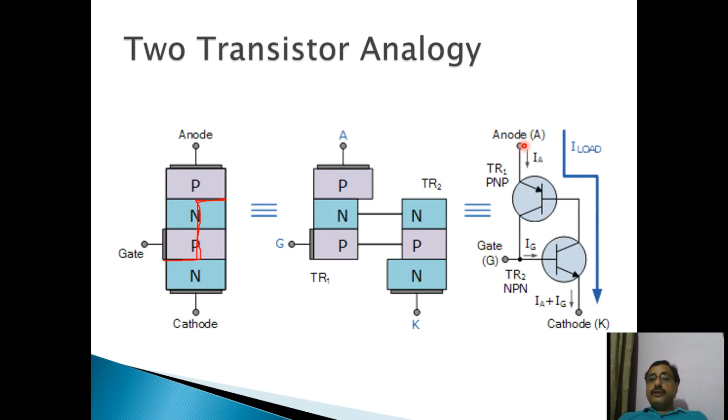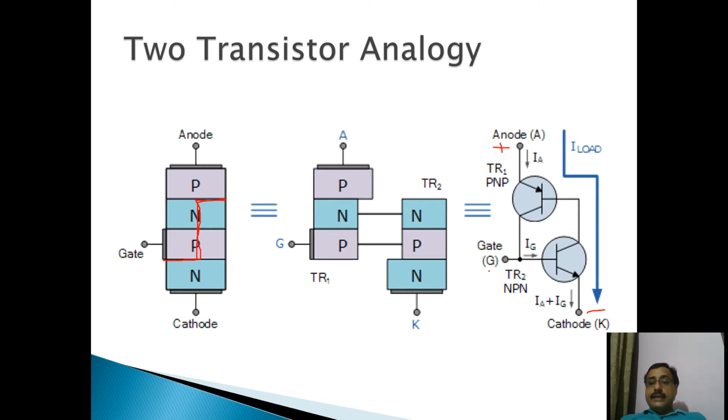When we forward bias the anode and cathode terminals, if I connect positive here and negative here, as there is no gate current available, no anode current will flow, no load current will flow through the circuit, because there is no base current or collector current.